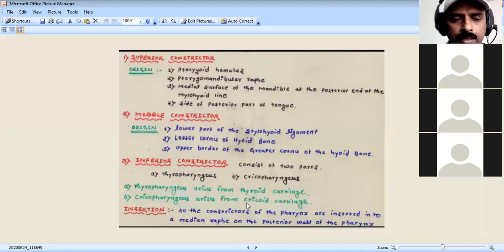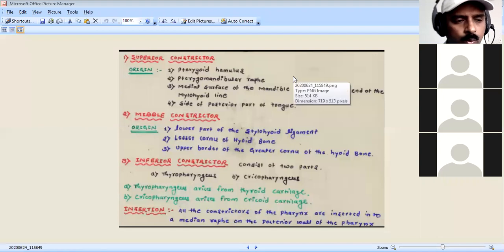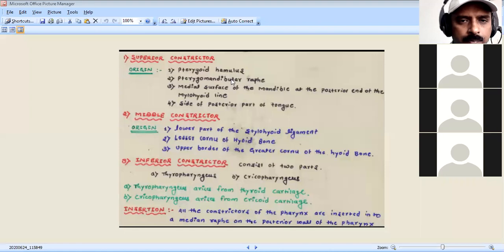Okay. Now you can see all the origin points of the superior constrictor muscle. Here I have told all three pairs: superior, middle, and inferior constrictor. So the superior constrictor muscle originates from the pterygoid hamulus, meaning the pterygoid bone, and the pterygomandibular raphe.